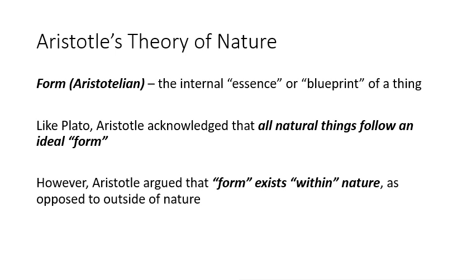Now, we already talked about what form meant to the philosopher Plato, but what does form mean according to Aristotle? Well, for Aristotle, form is the internal essence or blueprint of a thing. So like Plato, Aristotle acknowledged that all natural things follow an ideal form. However, Aristotle argued that form exists within nature as opposed to outside of nature.